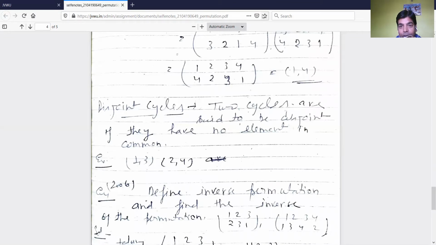Now, what type of questions will come from this topic of permutation? We can ask, what is the definition of permutation? What kinds of permutations are there? Or two symbols, or more than two symbols, may be given, and you find the composite permutations. Or we can ask, what is the identity permutation? And other questions will be asked in the exam. Thank you.